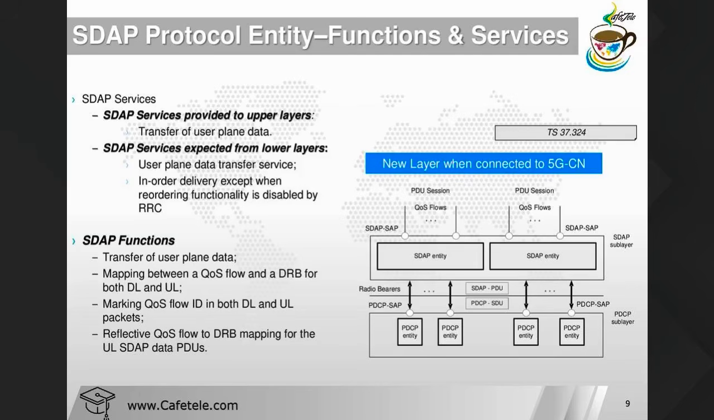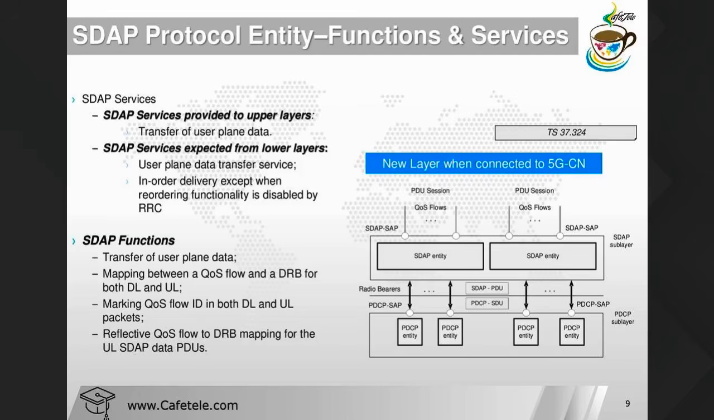Okay, marking of QoS flow ID in both DL and UL packets, reflective QoS flow to DRB mapping for the uplink SDAP. So how are they marking? The SDAP layer maps each QoS flow onto a specific DRB. Whatever DRB is coming, like DRB1, DRB2, each DRB we provide some QoS flow map. From the top layer, the PDU session sends the QoS flow, and from that QoS flow we map the QoS flow ID in each DRB. So this is the mapping of the QoS flow ID.